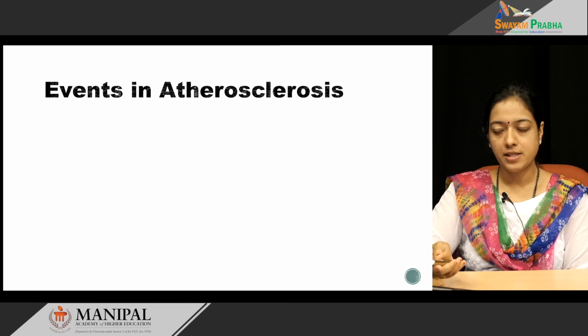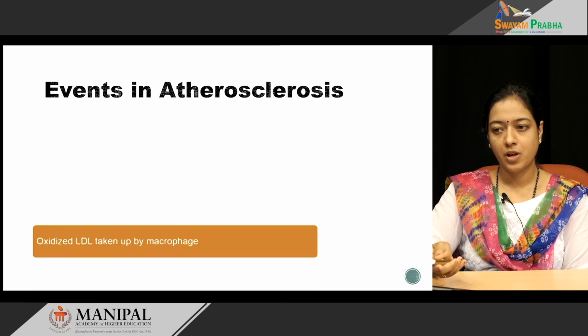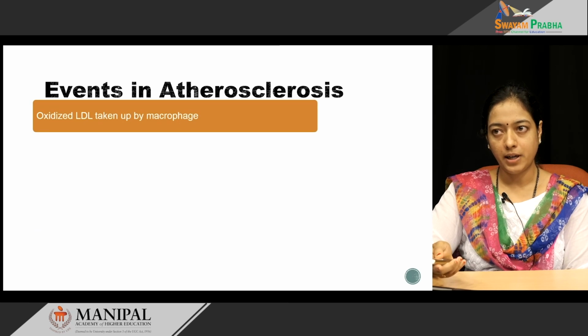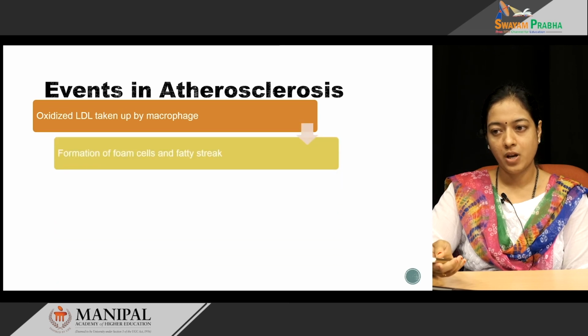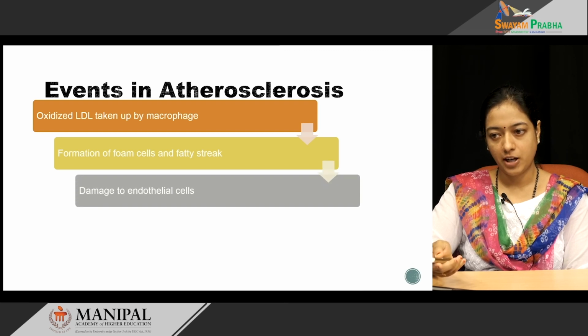So, what are the events in atherosclerosis? LDL is the main culprit in atherosclerosis. When the LDL reacts with the free radical, it forms oxidized LDL. These oxidized LDL are taken up by a non-regulated pathway by macrophages. The LDL gets deposited in the macrophage and forms the foam cell and fatty streak. This in turn damages the endothelial cell.